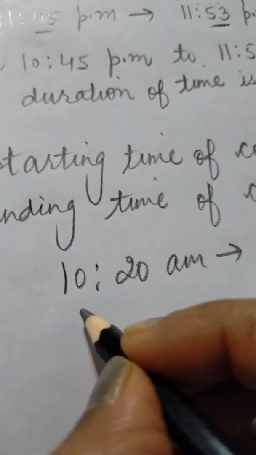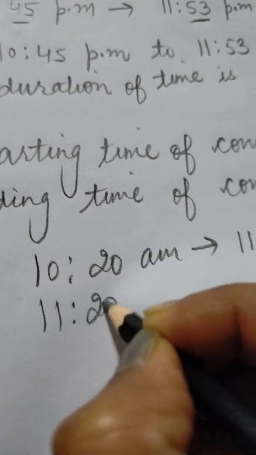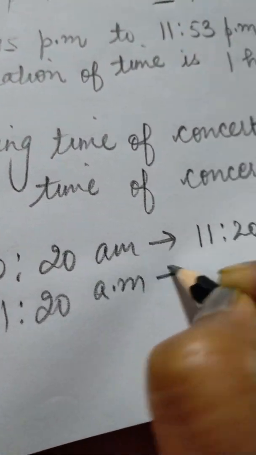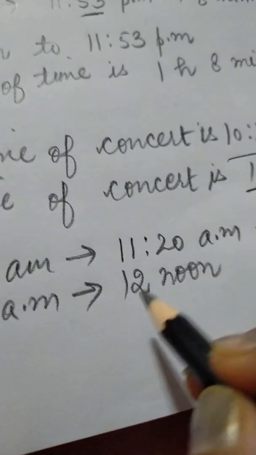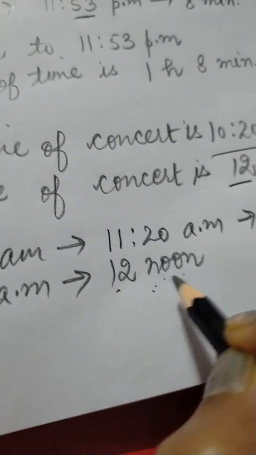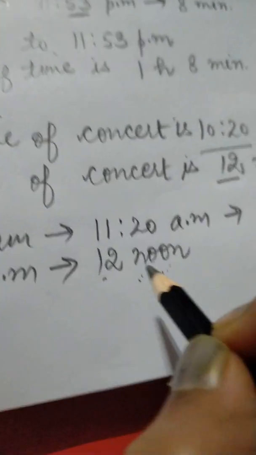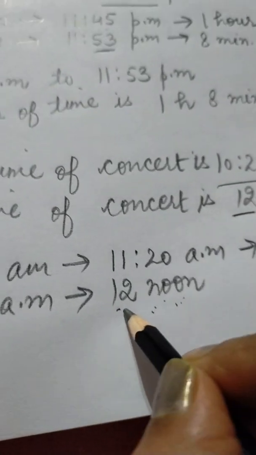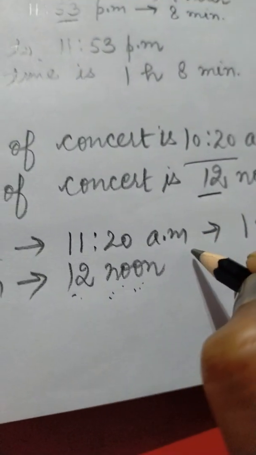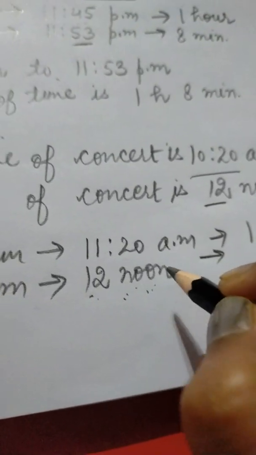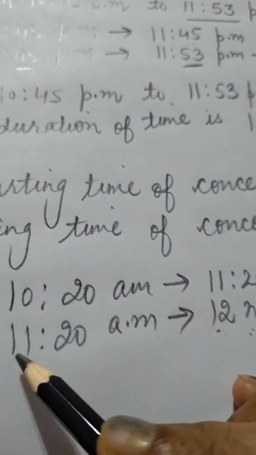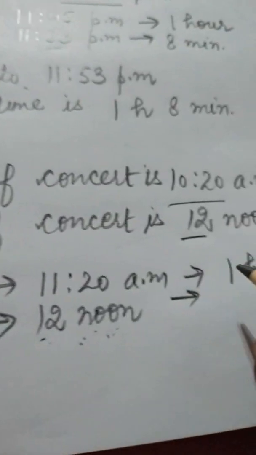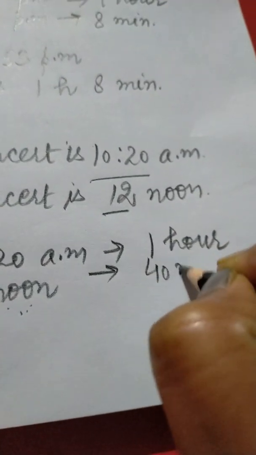Then 11:20 am to 12 noon. As we already know, with 12 we write noon, we do not write am or pm. If it's 12 at night, then we write midnight. So here we will write noon. So the duration of the time from 11:20 am to 12 noon will be 40 minutes.